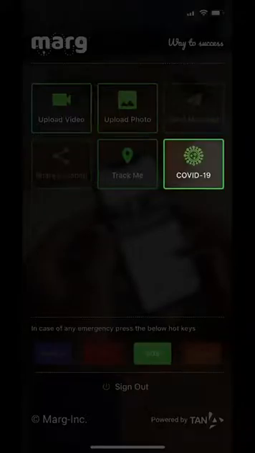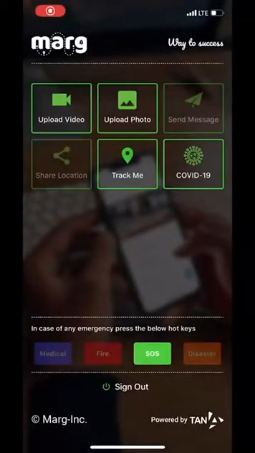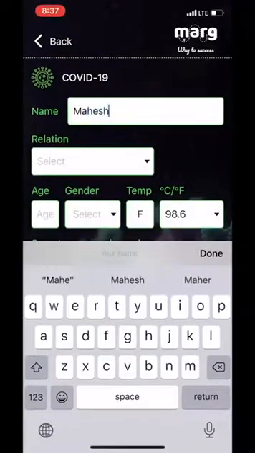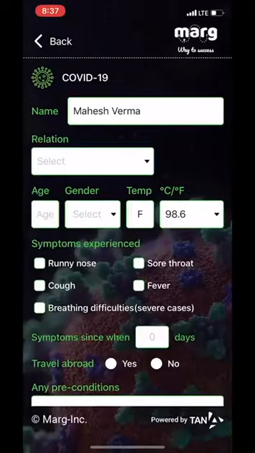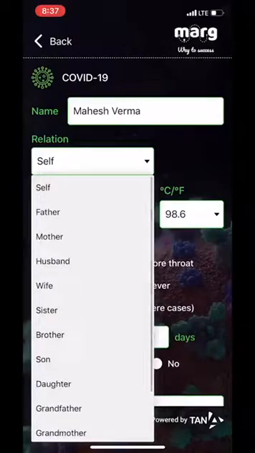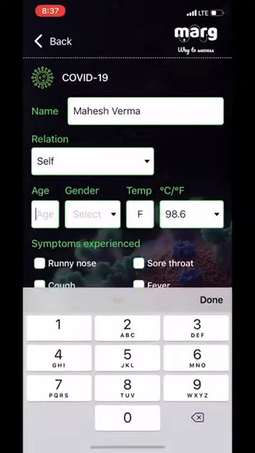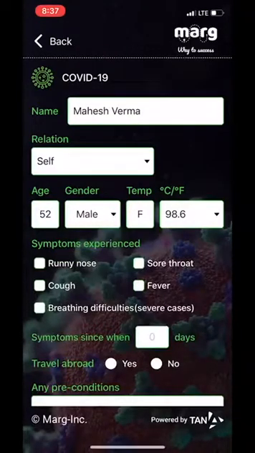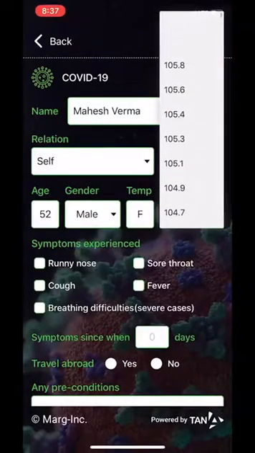The COVID-19 button is the most important right now. The app seeks information from a user who has symptoms or just needs to report in and check. With name, age, gender, temperature, relationship with the mobile number owner, any pre-existing condition such as a heart disease, diabetes, autism, or any other special needs, then you may mention the same in the text box provided.